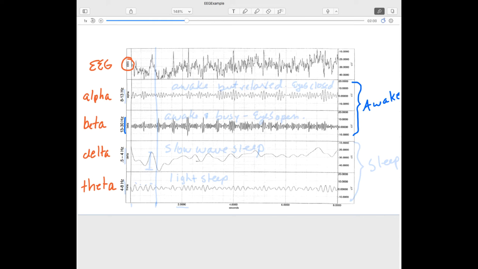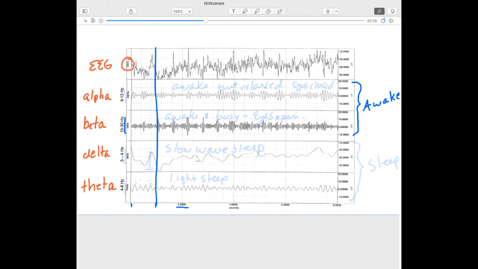So let's take a look here at our timeline. Here we have 2 seconds of time. And if I was to divide up 1 second, it would be from here to here. So that would be 1 second of time. And if we were to count up the number of peaks here in this 1 second of time, we would have a number that would be between 13 and 30.